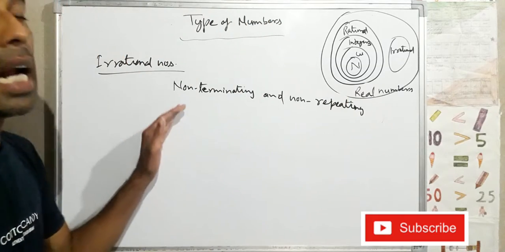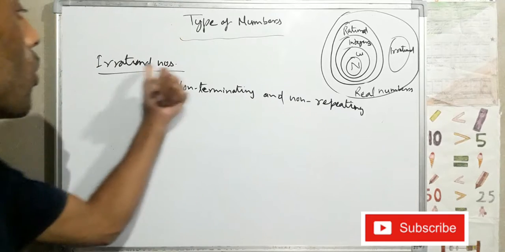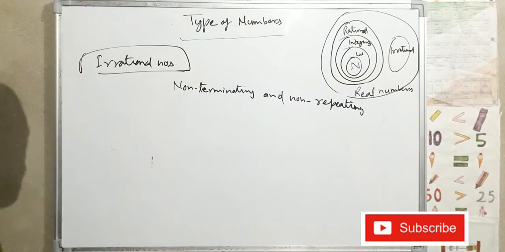Non-terminating and non-repeating numbers are called irrational numbers.